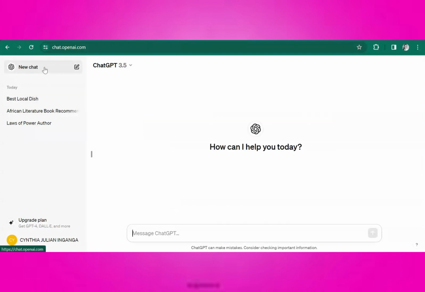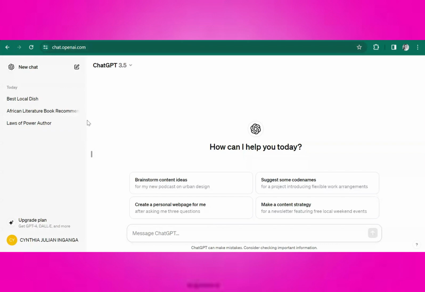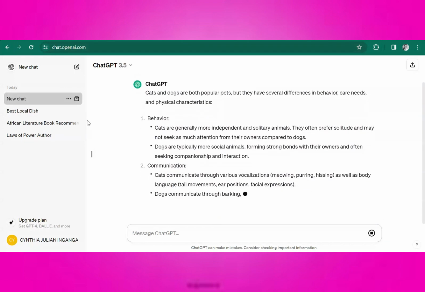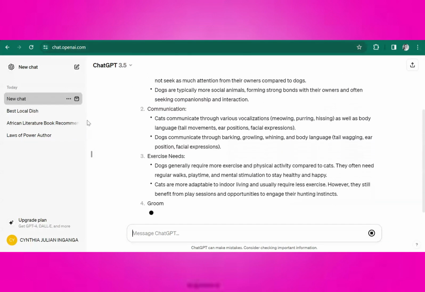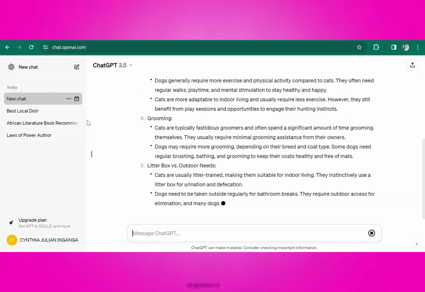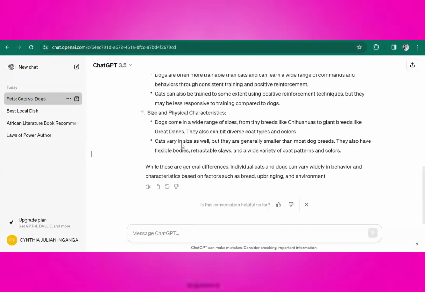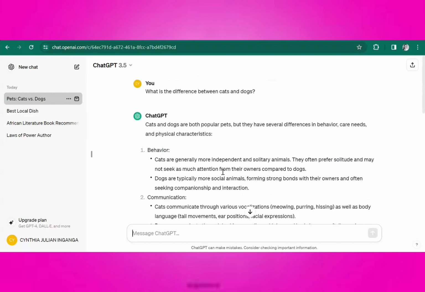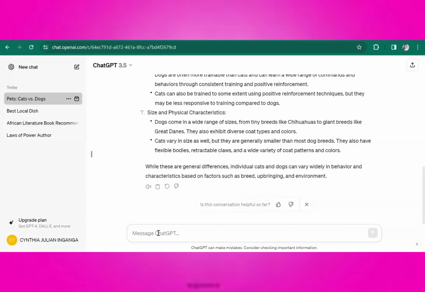So we click again, new chat. Let's ask it the difference between dogs and cats. It's an open-ended one. You're not limited to a specific number of comparison points. So it goes ahead to explain 7 different characteristics. If it's too complex, you can ask it to write it in simple terms. If it's too long, you can ask it to simplify it.